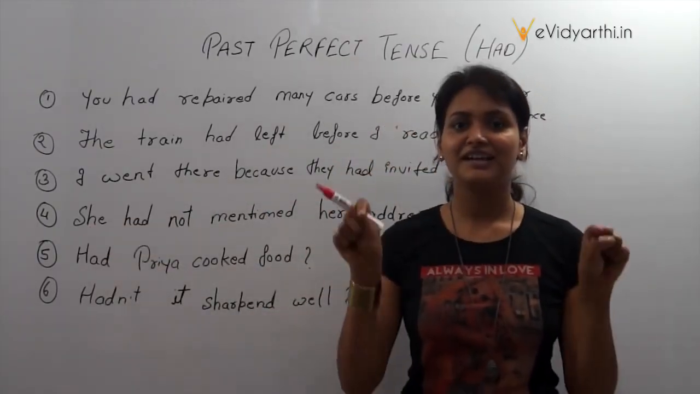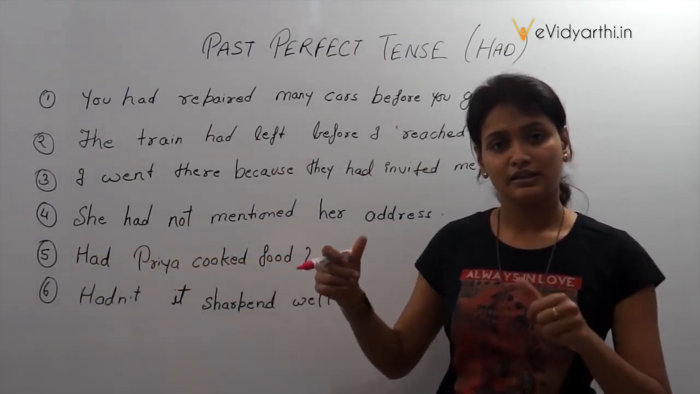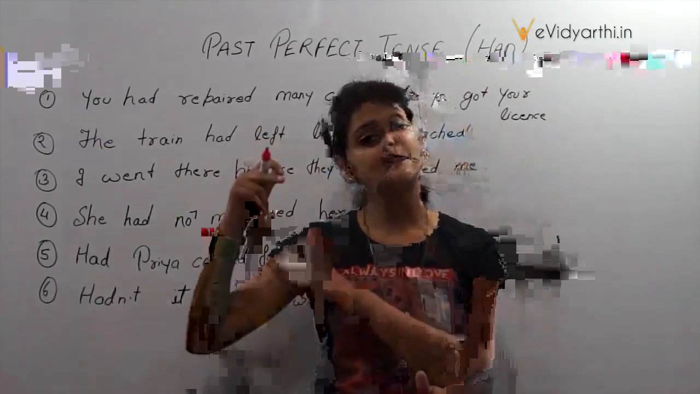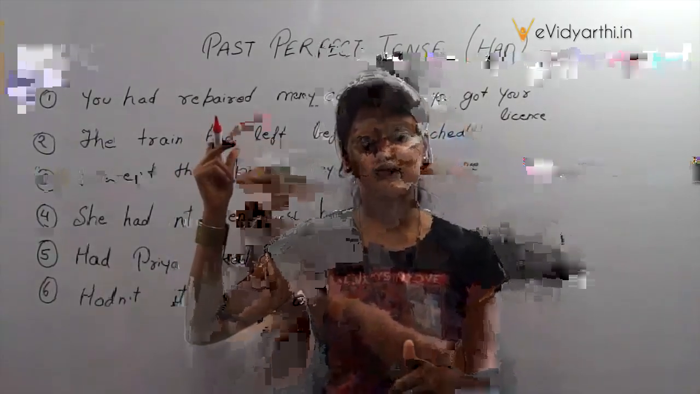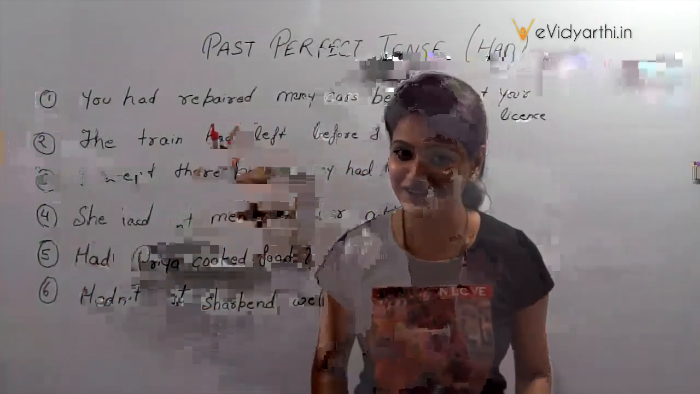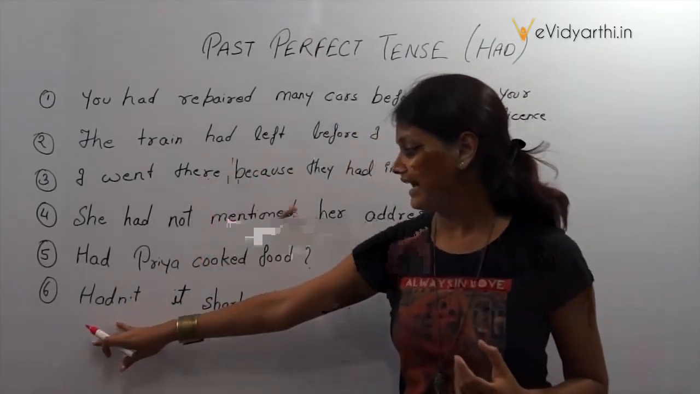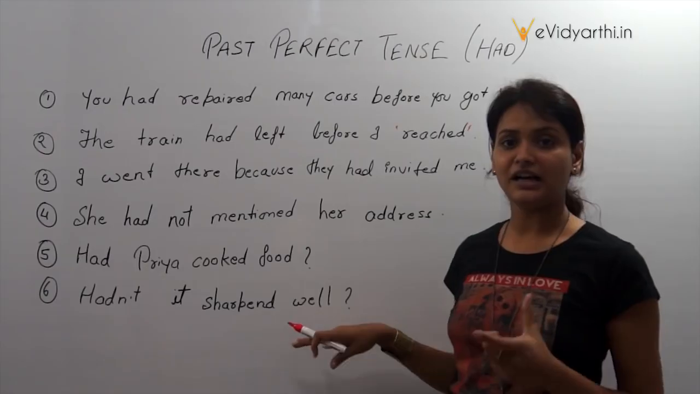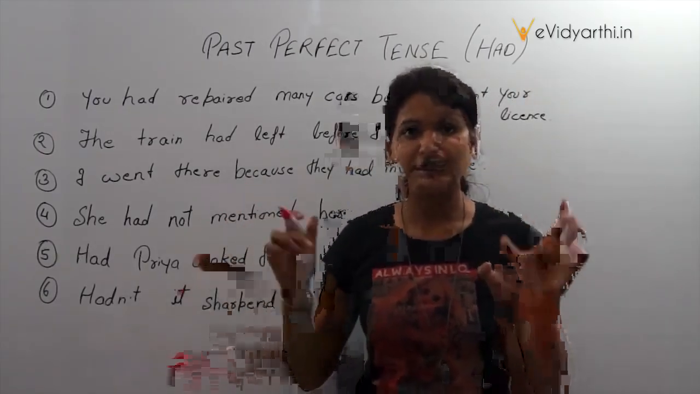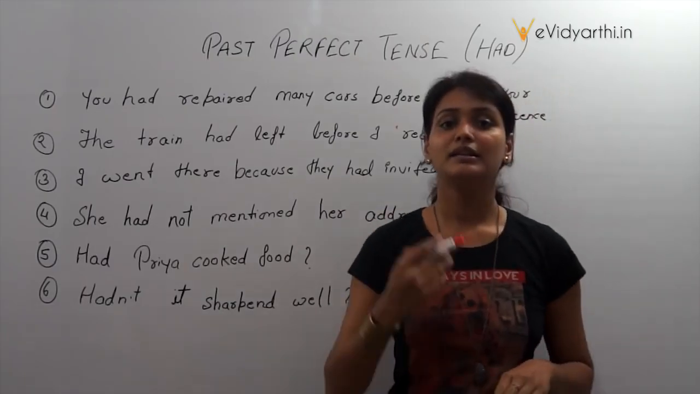Asking a question in past perfect tense. Had Priya cooked food? It is about the very much past. Priya had cooked the food. So it is: had Priya cooked food. Asking a question with a negative emotion. Hadn't it sharpened well? I'm talking about a sharpener here. Hadn't it sharpened well? Hadn't it sharpened the pencil properly? That is a question asked in past perfect with a negative emotion.